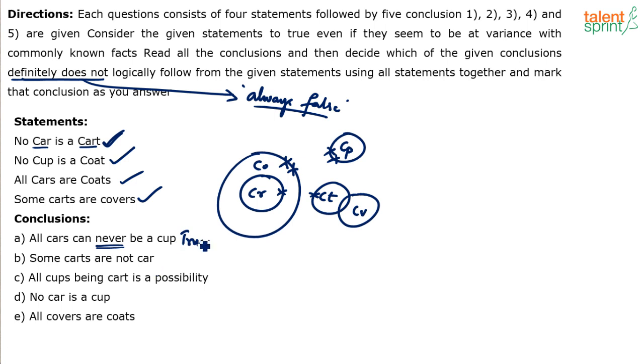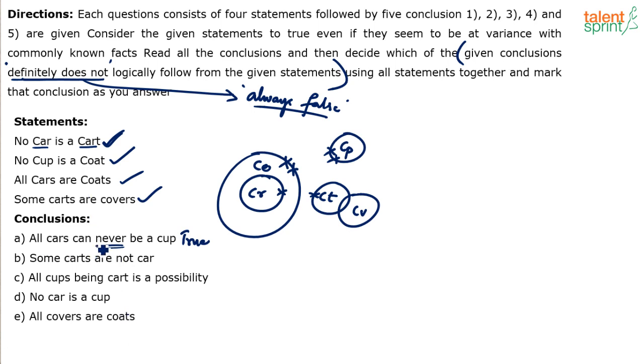Again, understand, only check true or false for the conclusions now. Don't immediately try to decide which definitely does not follow, because it will confuse you. Which of the conclusions definitely does not logically follow from the given statements? Which of the conclusions definitely does logically follow from the given statements? So this conclusion, which is already a negative conclusion, is correct because it follows the given statements. You're able to follow? Don't decide the final answer now. Only write true or false against the conclusions.